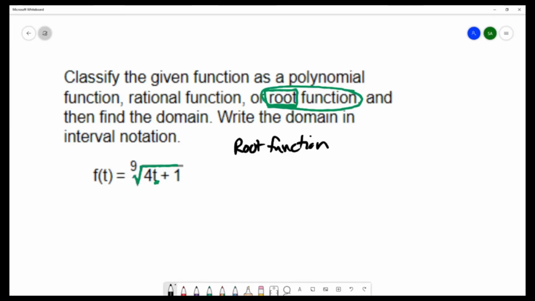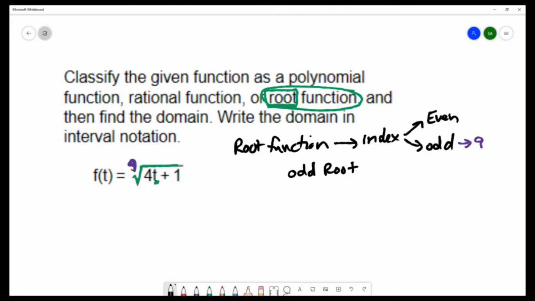And we categorize the root functions by the index. So we take a look at the index, and the index is either even or odd. Now the index in this example is this 9 here. That's the number that you see attached to the radical. And 9 is an odd number, so we know this is an odd root.